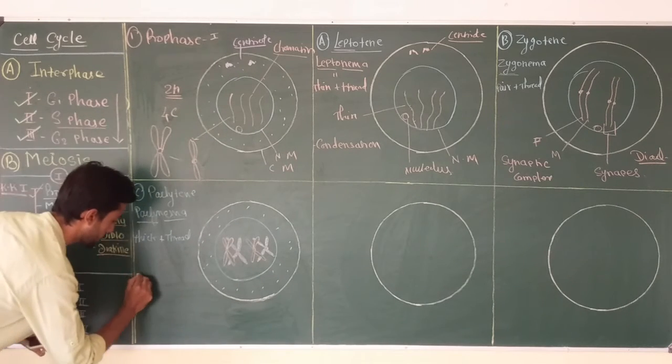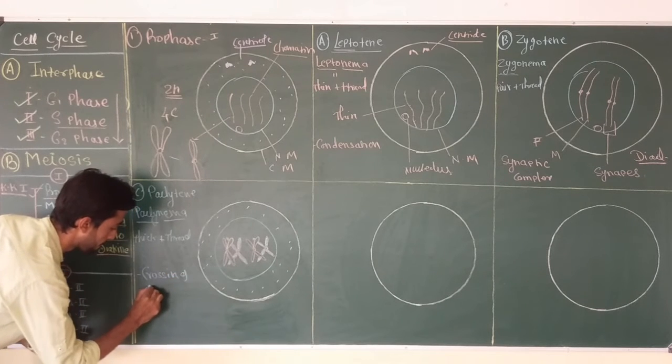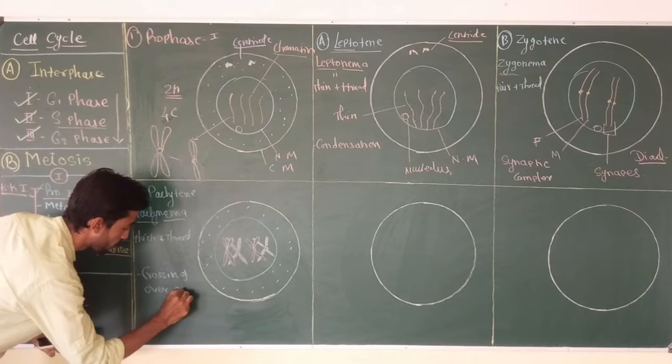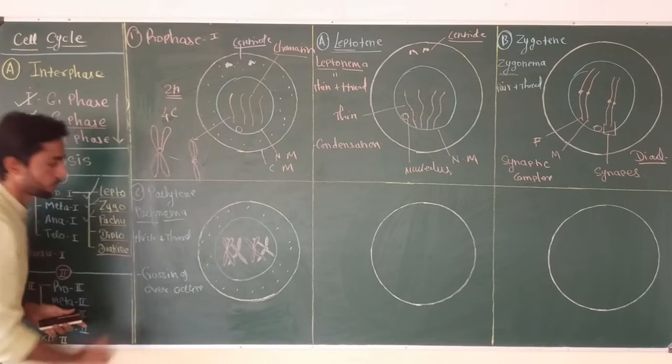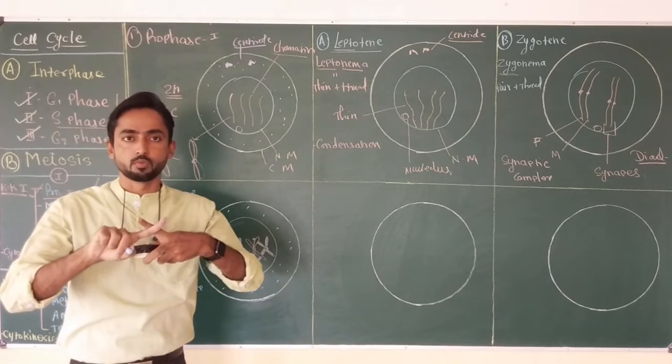So it is the stage where crossing over occurs. It is the process in which two chromosomes get connected with one another.